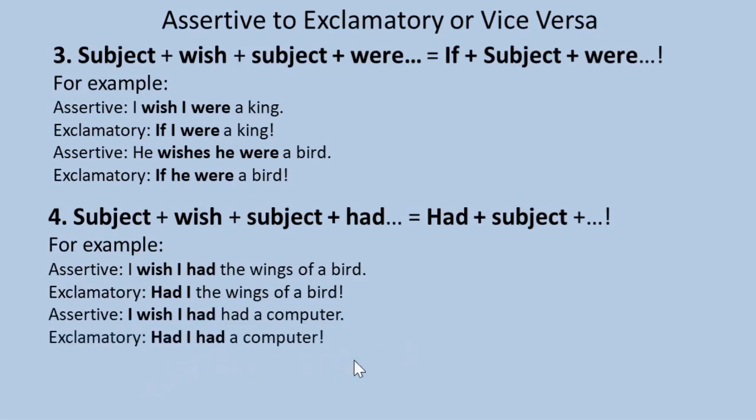Exclamatory: Had I a computer! So I wish is replaced with had. Had goes before the subject. So subject wish subject had equals had subject, note of exclamation.